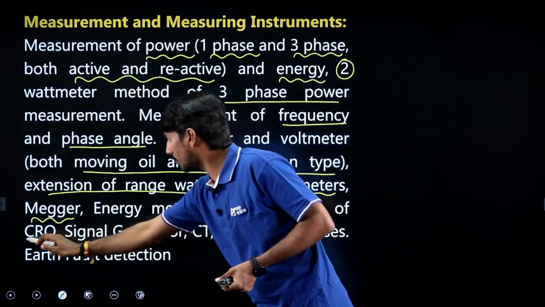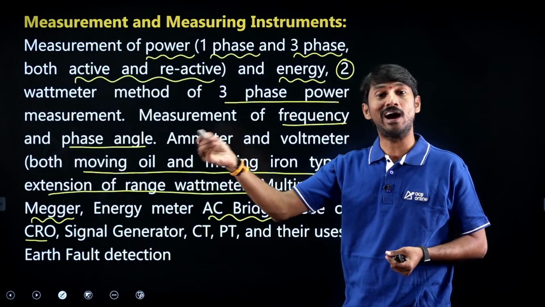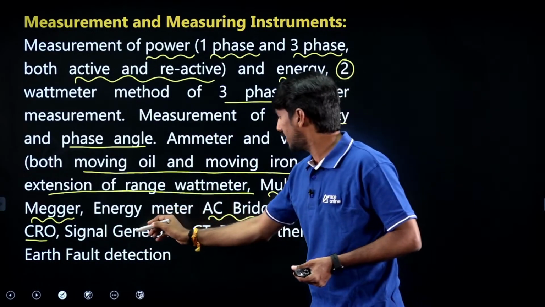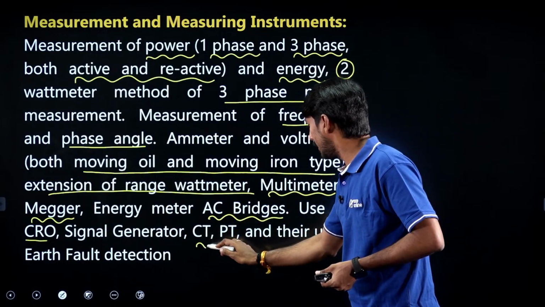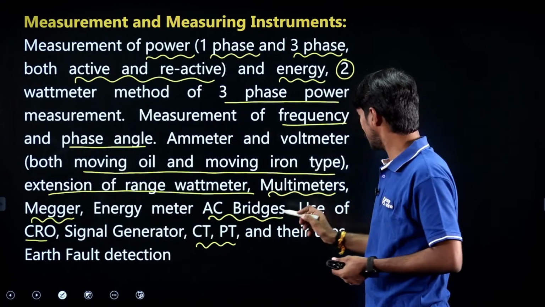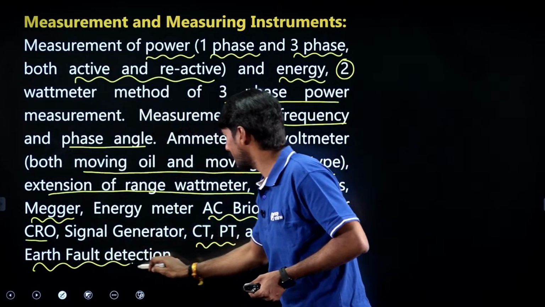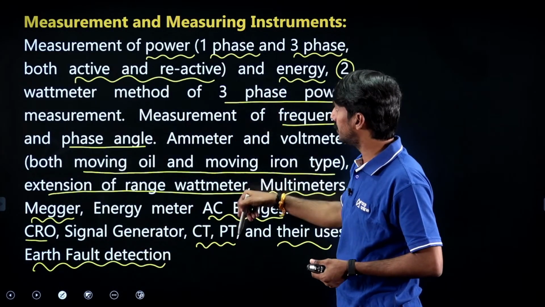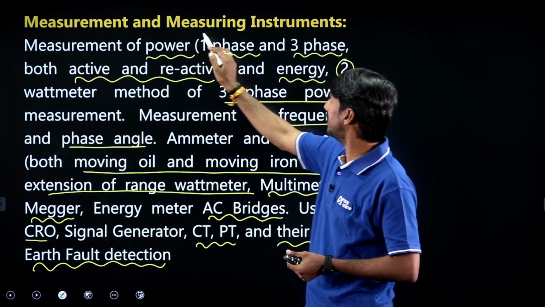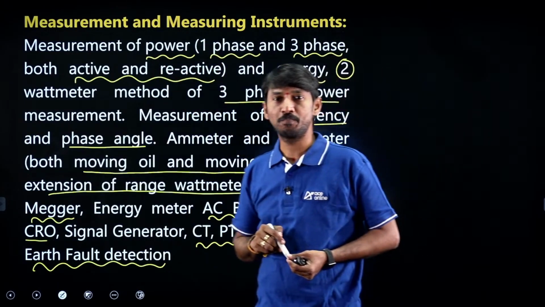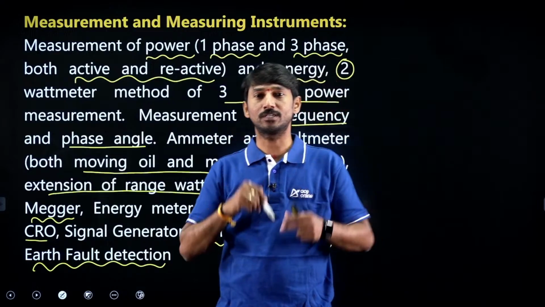You have CRO, nothing but the cathode ray oscilloscope topic. Signal generator, CTPT meaning instrument transformers and their uses, earth fault detection. So this is the corresponding syllabus given in the measurement and measuring instruments subject. Generally we say the measurement subject.